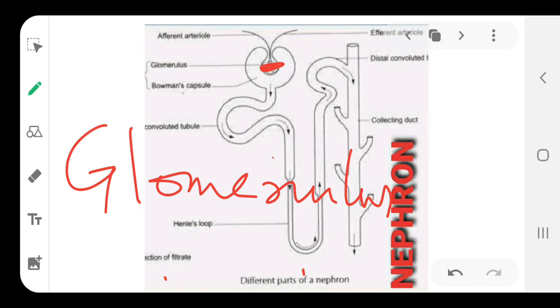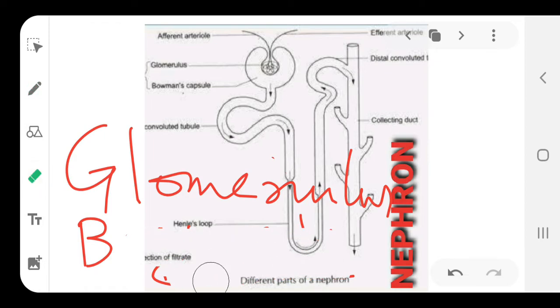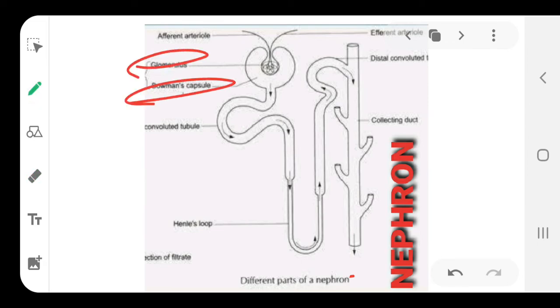And this U-shaped structure is referred to as the Bowman's capsule. Write down these words because we are going to use them in our description, glomerulus and Bowman's capsule. These are the two names we have to label in these two areas.